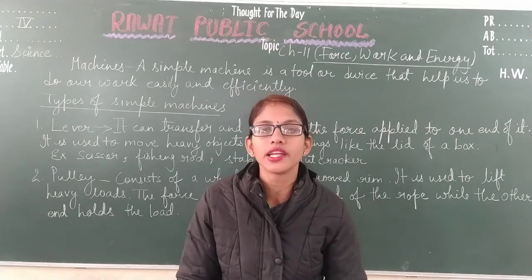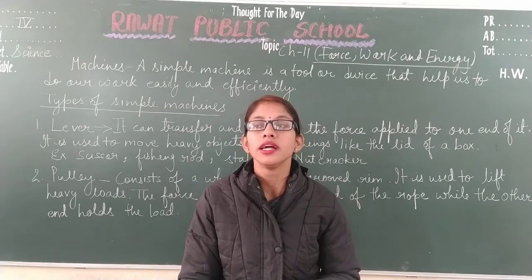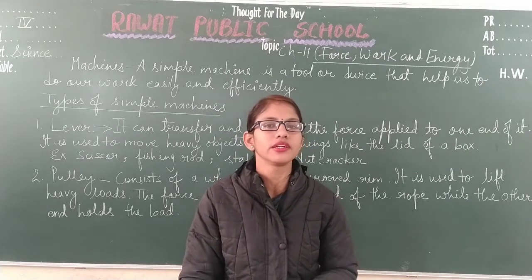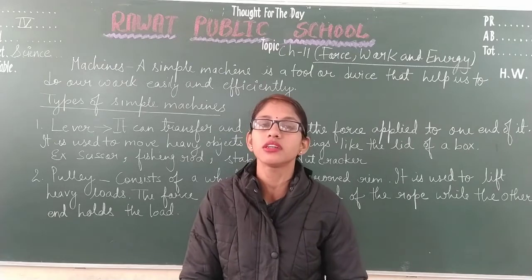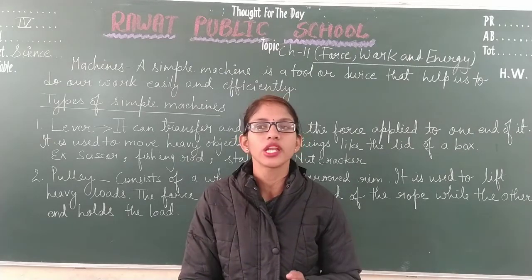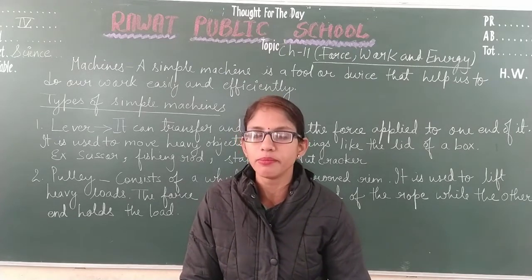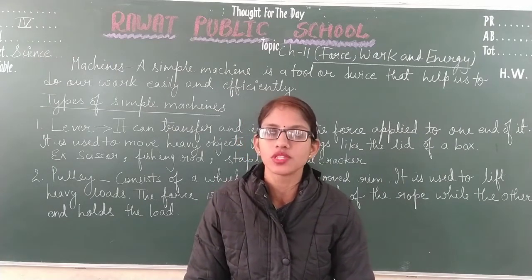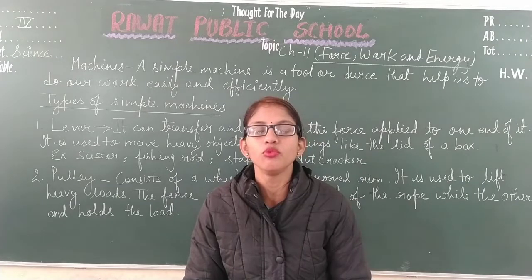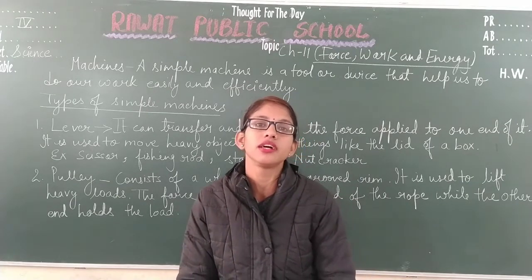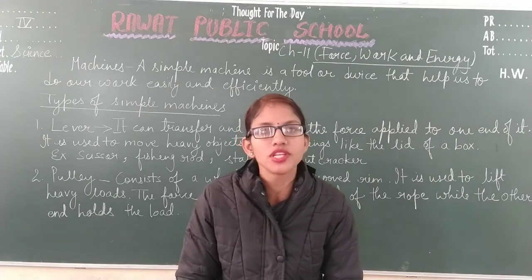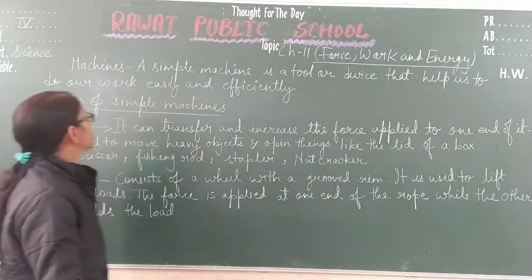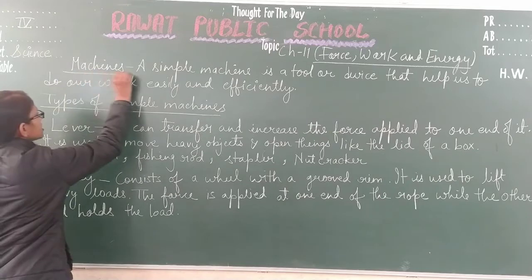It causes wear and tear of machine parts, it causes damage to the soles, and it also leads to wastage of energy. After that, we discussed work: if we apply force on an object and that object moves, then work is said to be done. But if we apply force and the object does not move, then no work is done in that situation. Today, in continuation of the chapter, we will discuss machines.